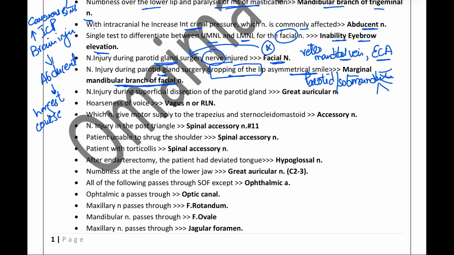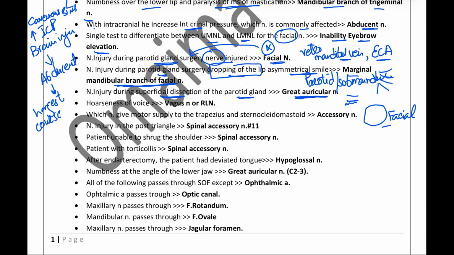Nerve injury during superficial dissection of the parotid gland, that is the great auricular nerve. We know that the sensory supply around the ear, the lower end of the ear, and the parotid gland is by the great auricular nerve. As it will be encountered when we go through the skin and superficial fascia, it will be encountered in this part over the parotid. So it has to be safe. For the parotid, the nerve which can get injured during surgery when you are inside the substance of the parotid would be the facial nerve. And if it is asking about the superficial nerve, then it will be the great auricular nerve.